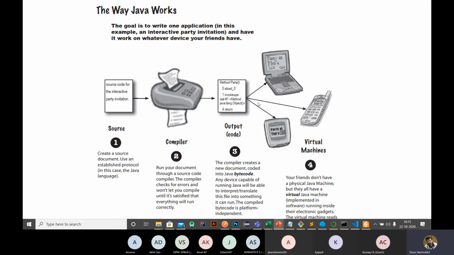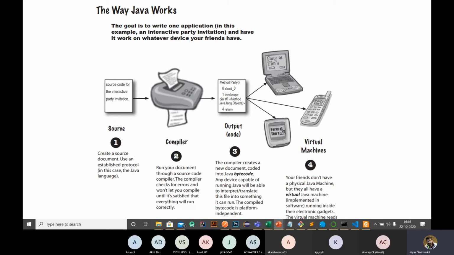So these are the steps: we need to create the source file, then after compiling, it will generate a class file. Then we need to run that class file in order to get the output. So we are running the class file over Java virtual machines, and for that we need to create a Java runtime environment. There are two kinds of things, JRE and JDK. When you check on the internet, you can get the Java Development Kit and the Java Runtime Environment.